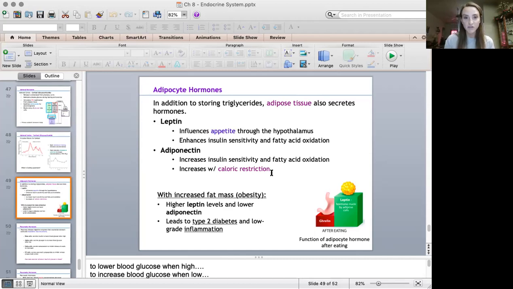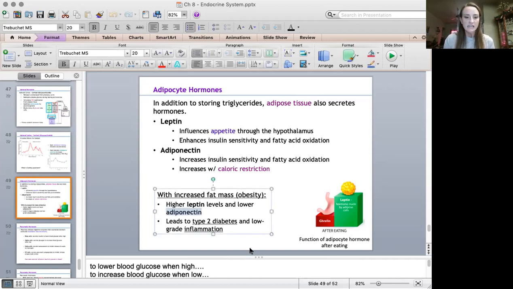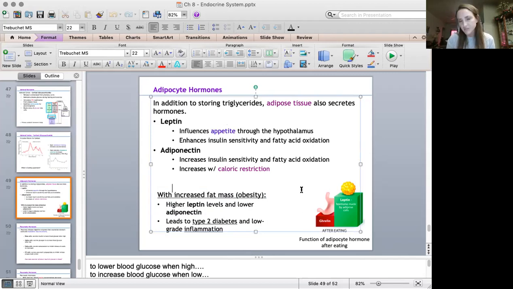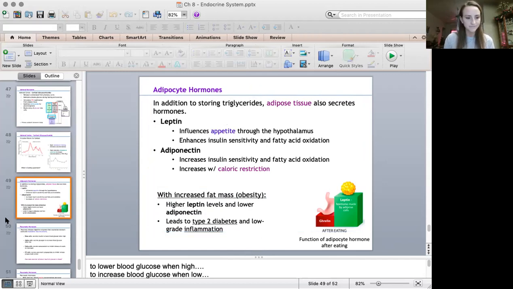And then what happens with obesity? What happens to the leptin levels and the adiponectin levels? It says right here the basics of all of this. In the lecture I go into why leptin is higher in obese people, or why adiponectin is lower. So I spend time in the lecture going over all of those details.